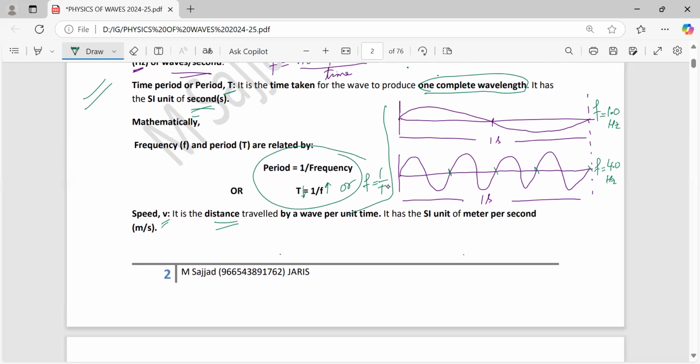Now speed, denoted by letter V. It is the distance traveled by a wave per unit time. It has the SI unit of meters per second.